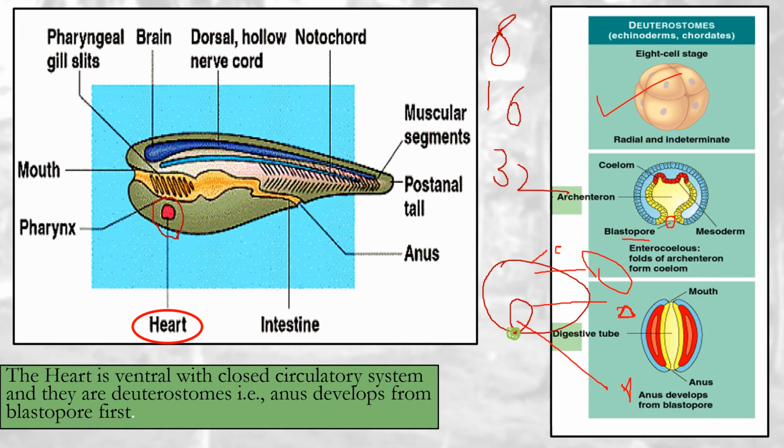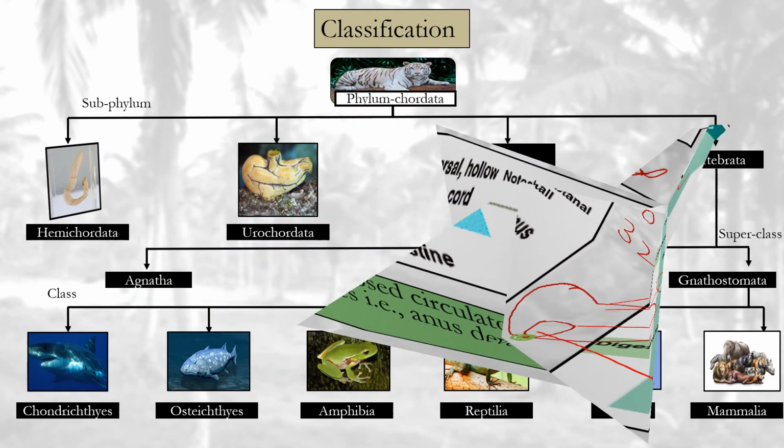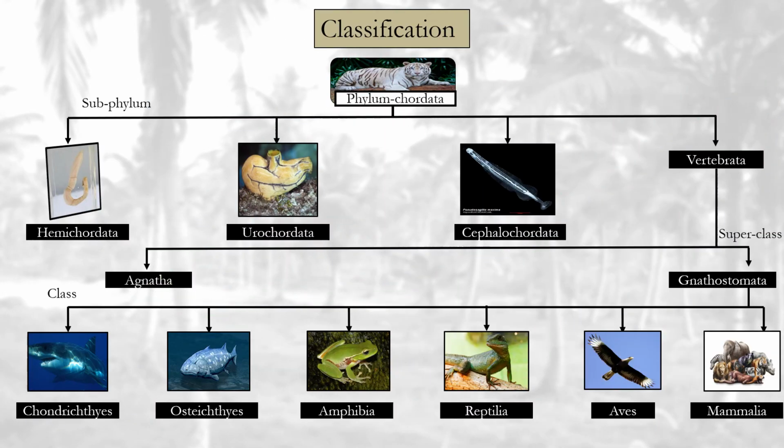So, there is a short new classification: phylum Chordata has three or four subphyla: hemichordate, urochordate, cephalochordate, and vertebrate.